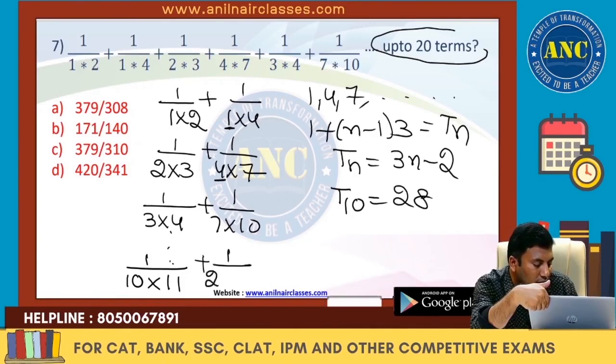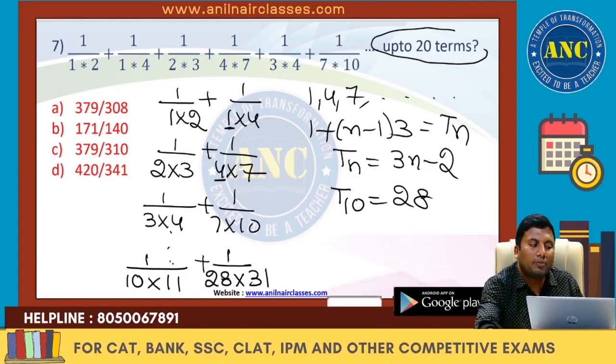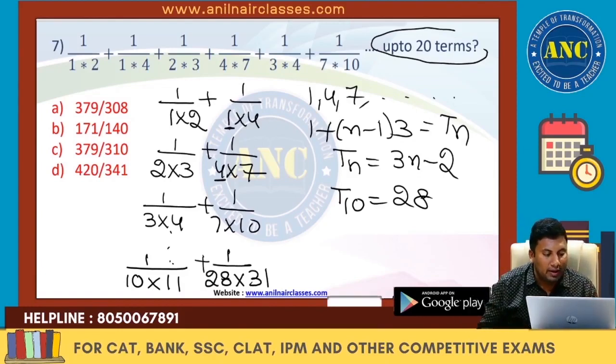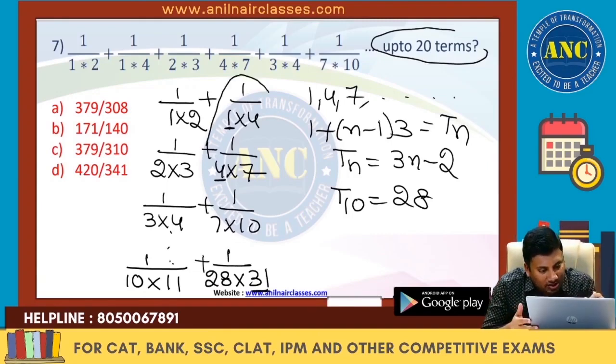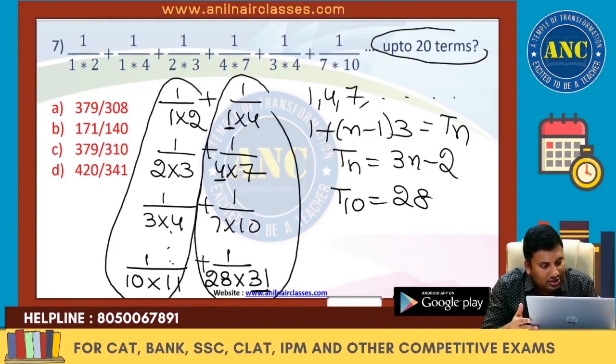And so on up to 1 by 28 into 31. What is the last numerical value? The last numerical value is 31. The answer should be 31.